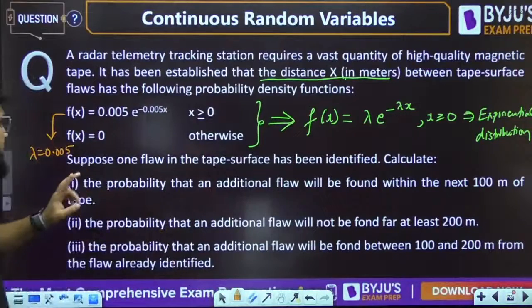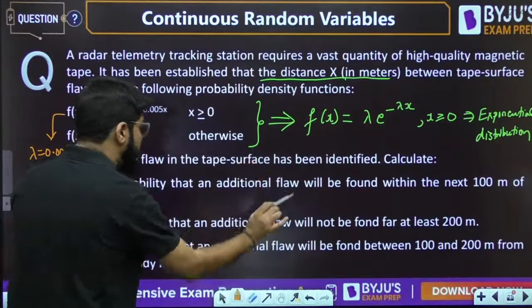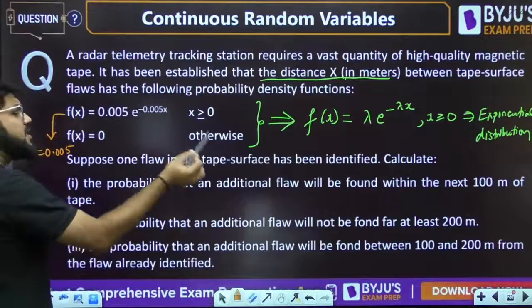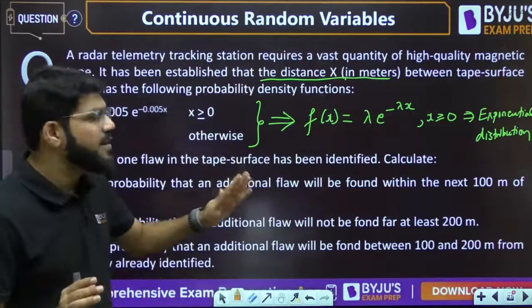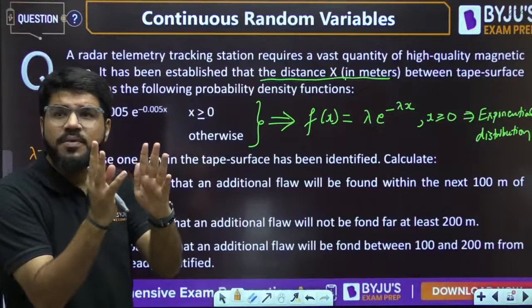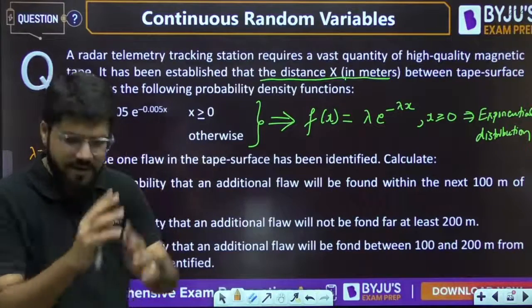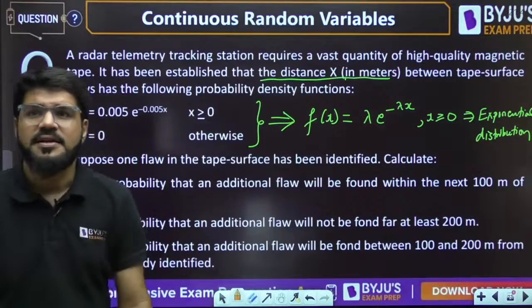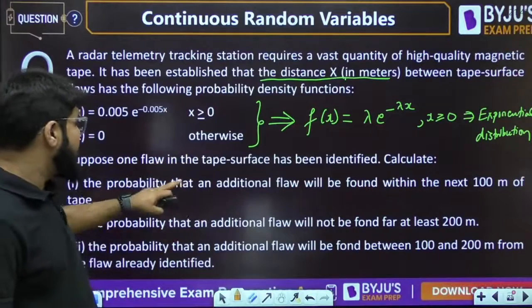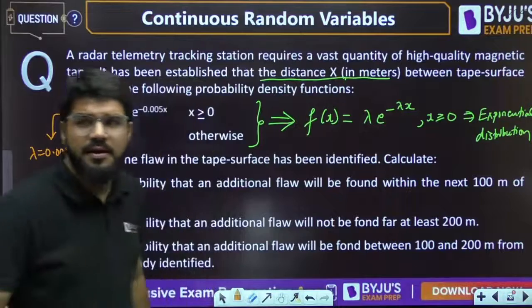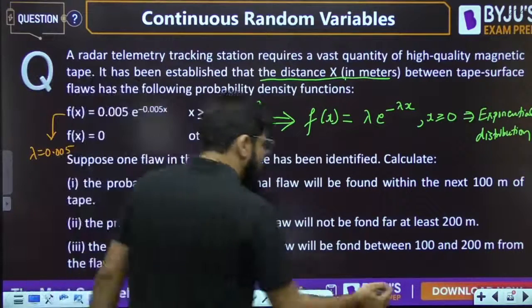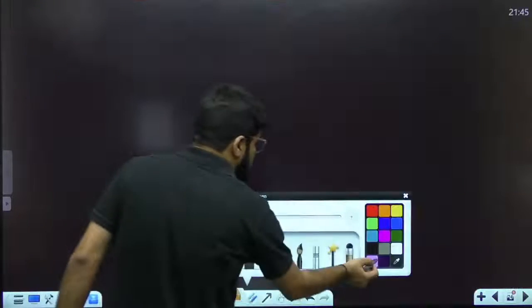I only mean the language here. Now one flaw has been identified. What is the probability that an additional flaw will be found within the next 100 meters? So the distance is less than 100. One is already identified, and the additional one is within the next 100 meters, so the distance between them is up to 100. So what is given to me?